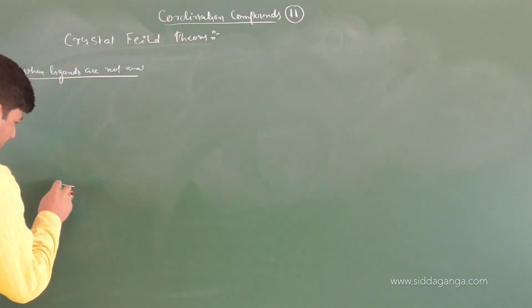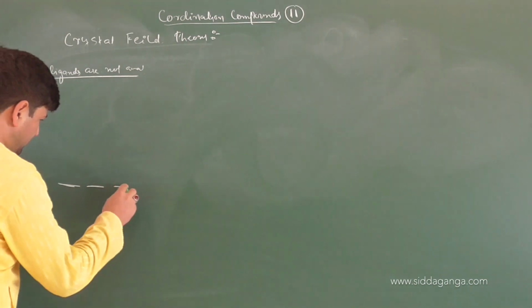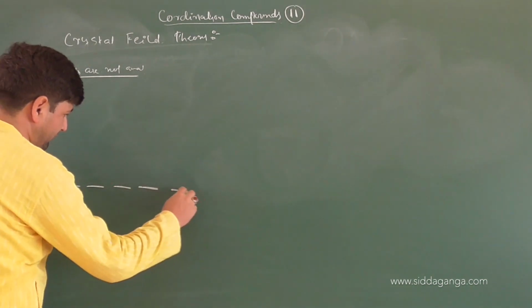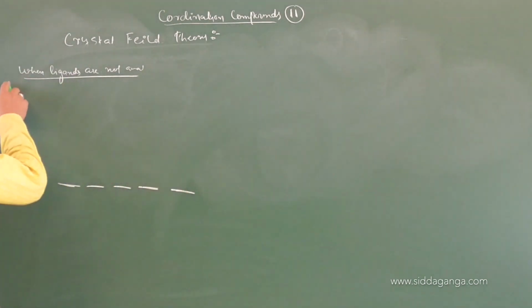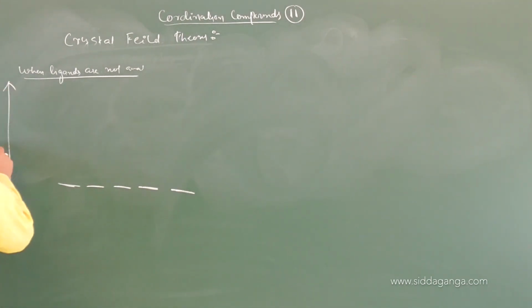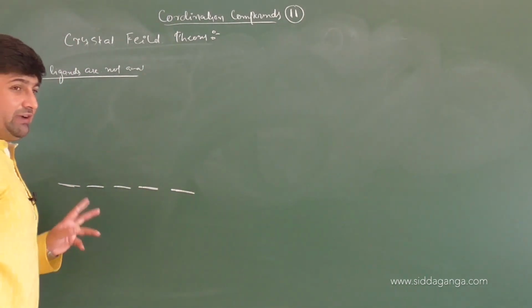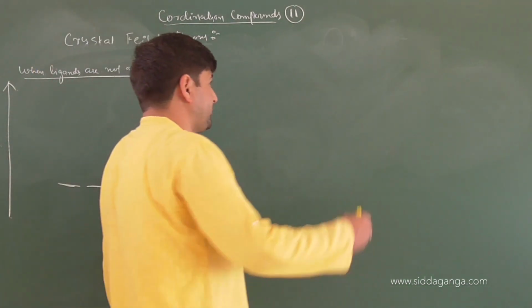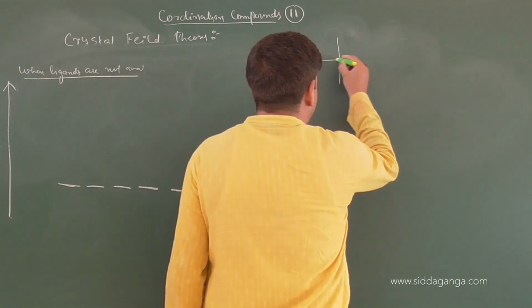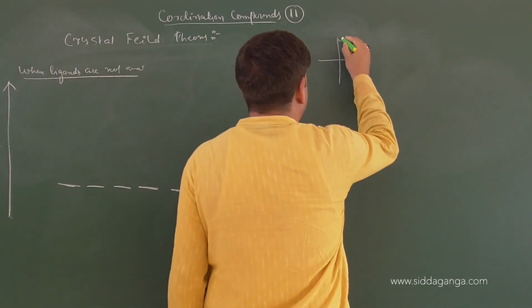So 1, 2, 3, 4, 5. These are our d orbitals. This is the energy diagram. Now, what are the different d orbitals that we have, and we know the shapes of d orbitals also. What are those, children? So we have the d orbitals as, say, this is xy.